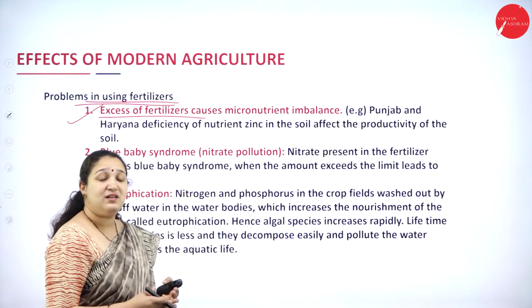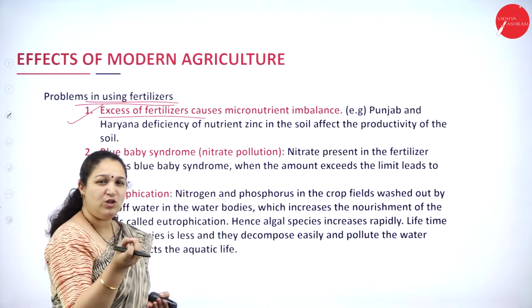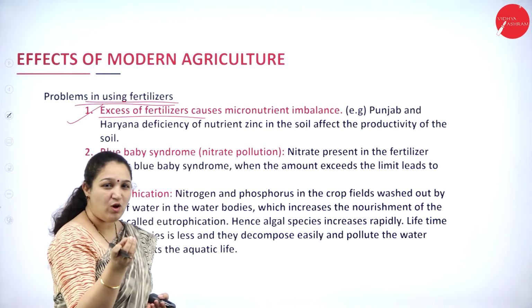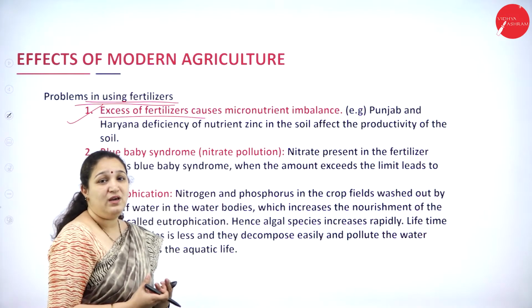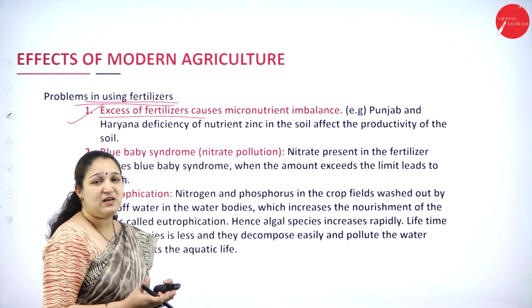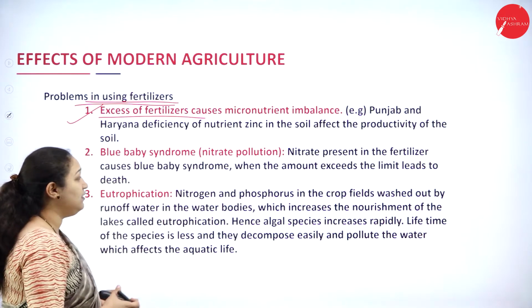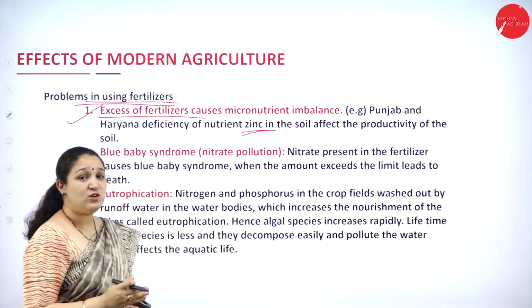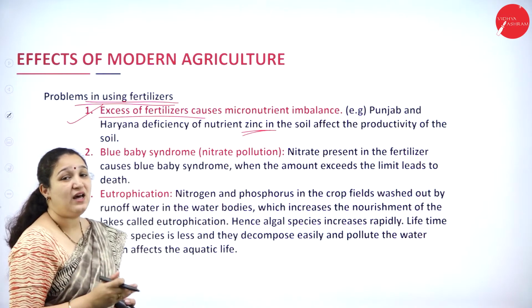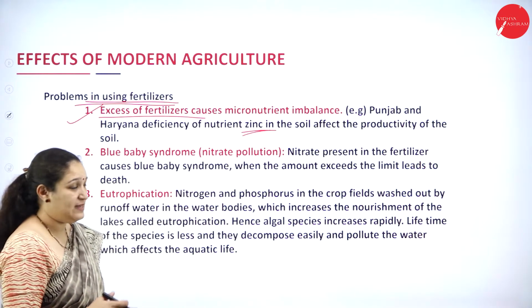And in the soil, there is deficiency of small nutrients which are required. A small amount is required for the growth of the plants in a very proper manner. Okay. For example, in Punjab and Haryana, the soil is deficient in zinc. Okay. And because of that, the productivity of the soil is reduced. So this is one of the examples.